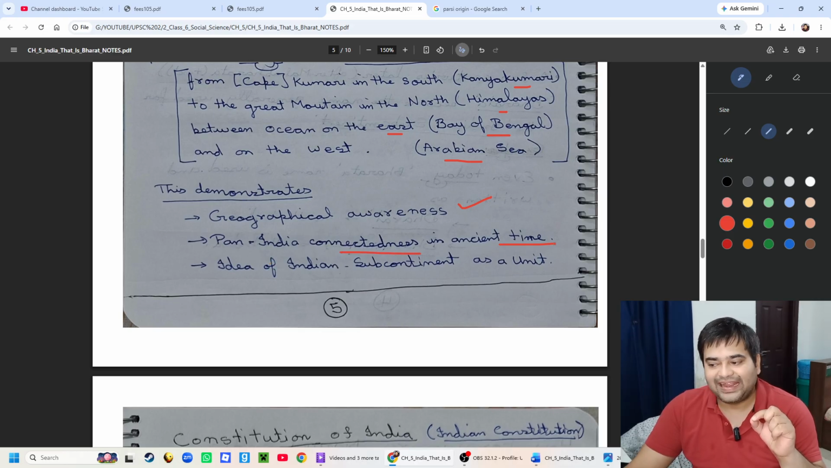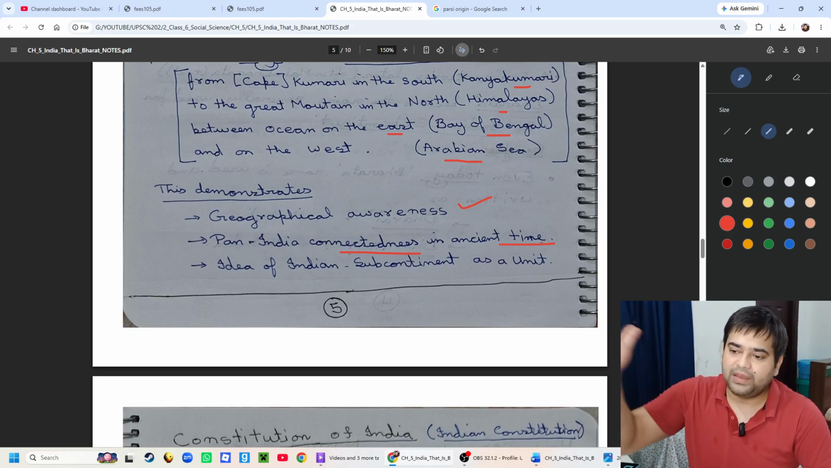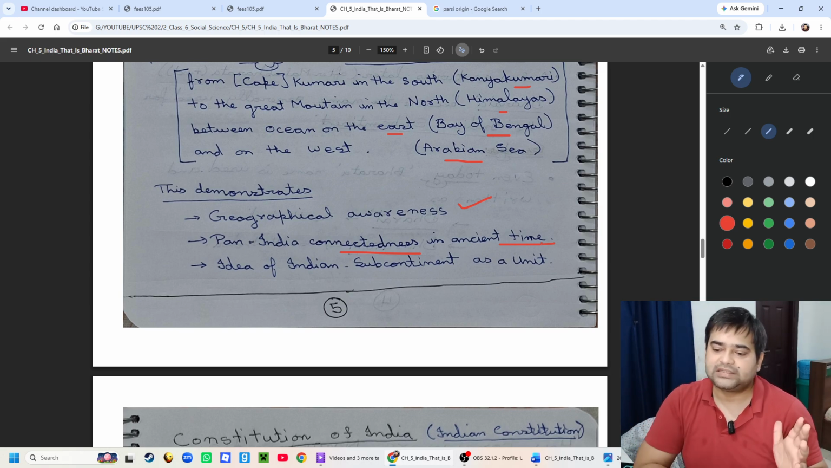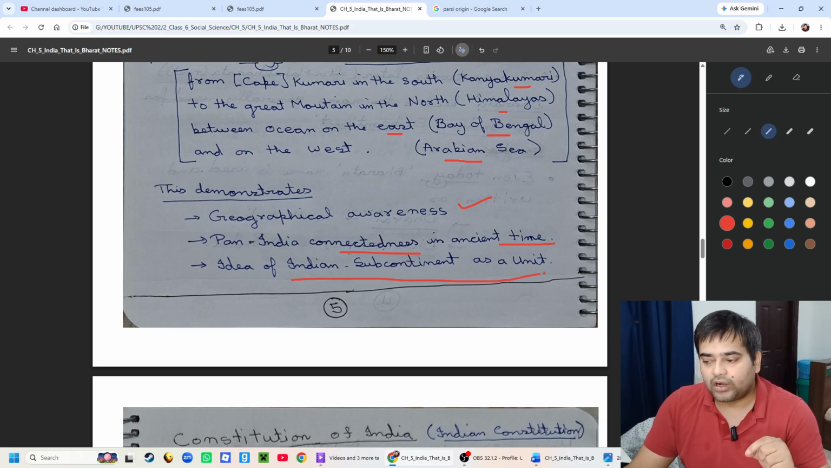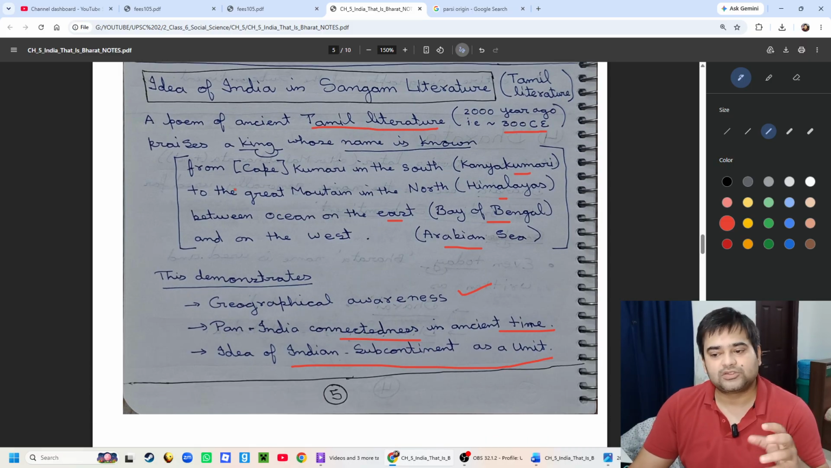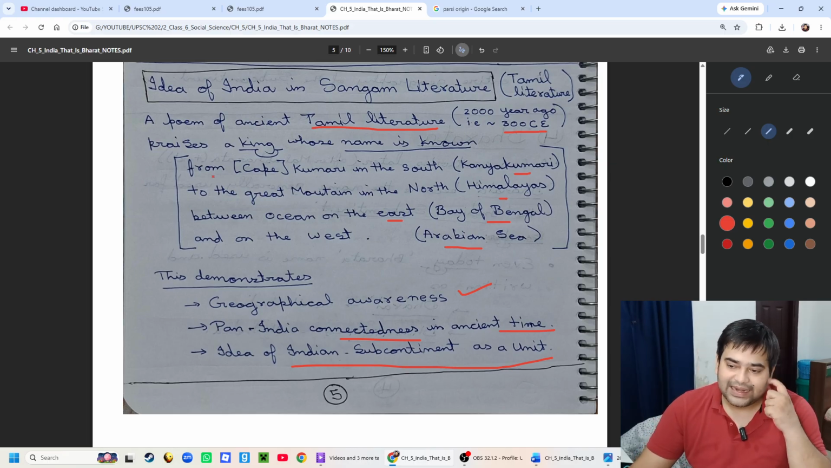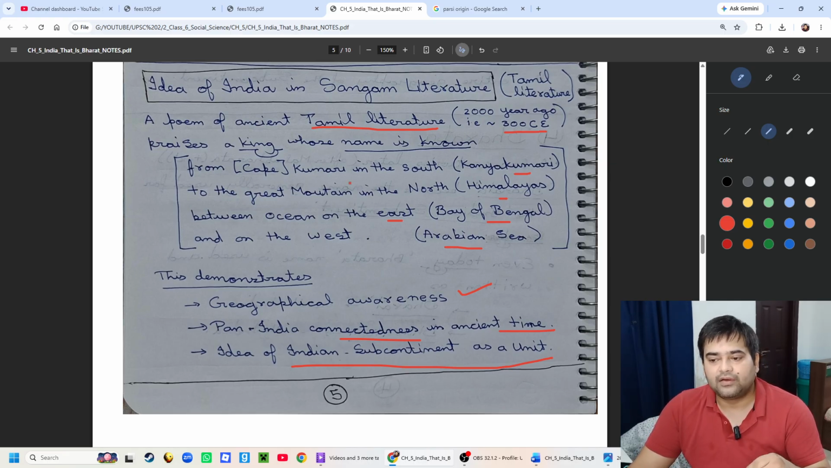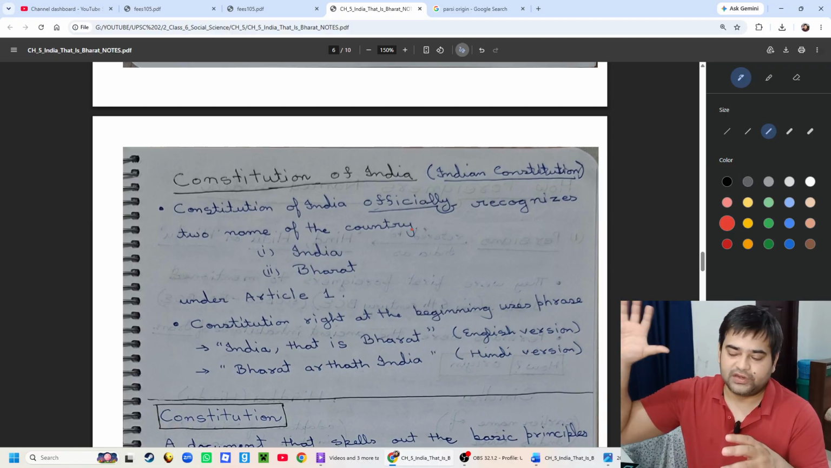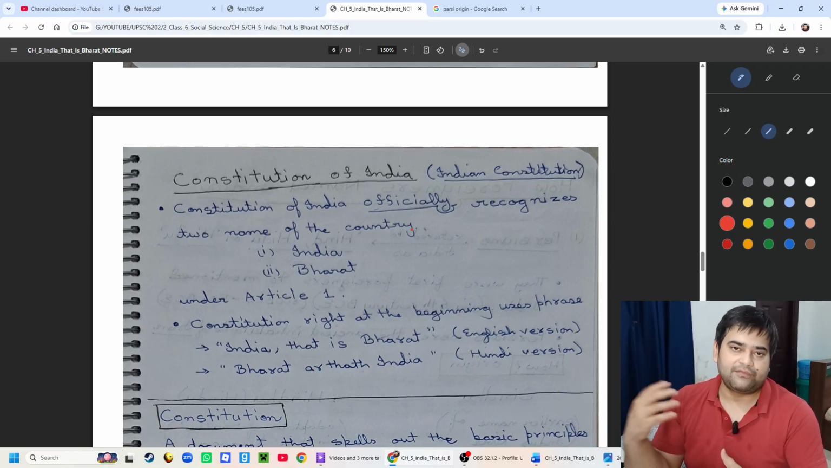So this demonstrates geographical awareness and pan-India connectedness in the ancient time. It was connected pan-India. That's why people knew what existed in the north, in the south, in the east as well as in the west. This is the idea of the Indian subcontinent as a unit, nothing but a poetic definition of the Indian subcontinent. They knew it is a region that starts from Kanyakumari in the south and goes up to the mountain in the north, and exists between the two seas in the east and west.